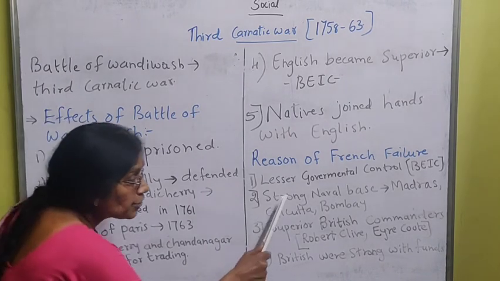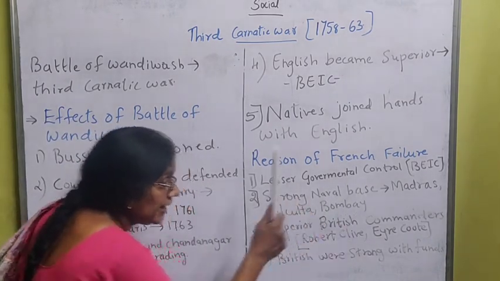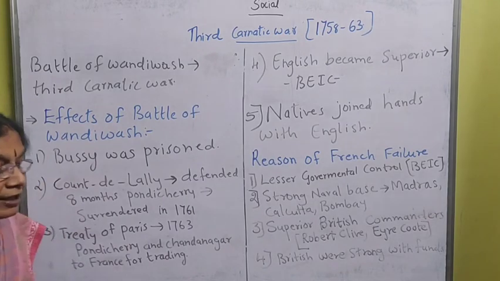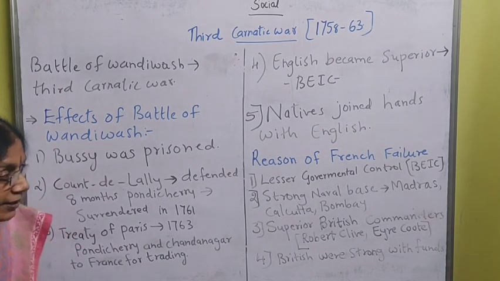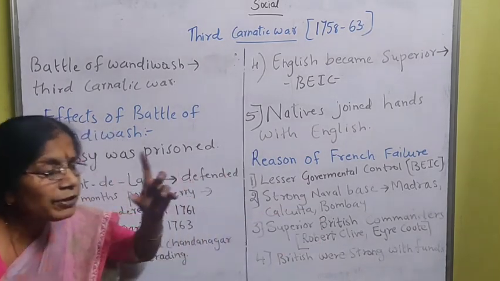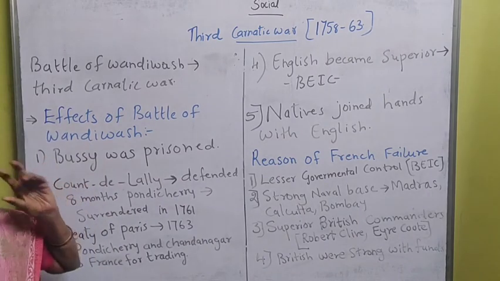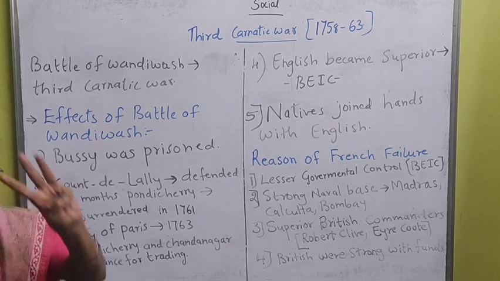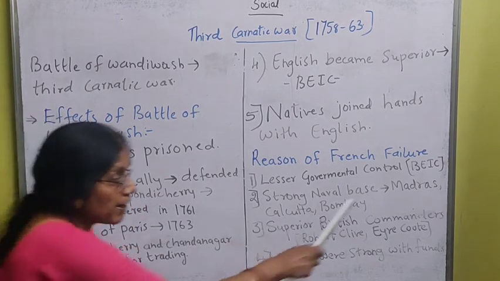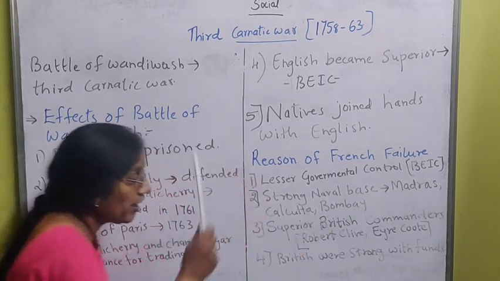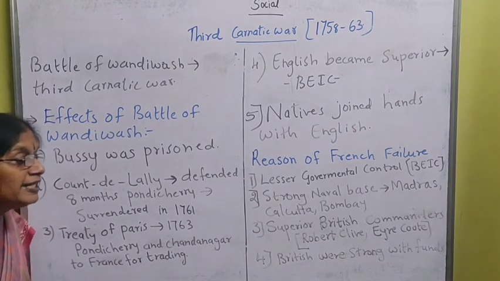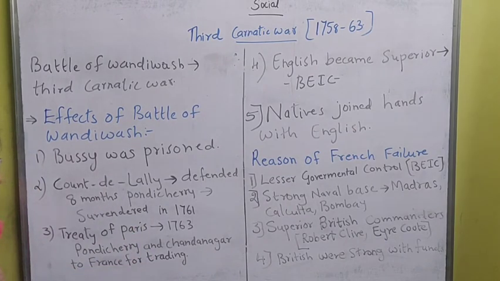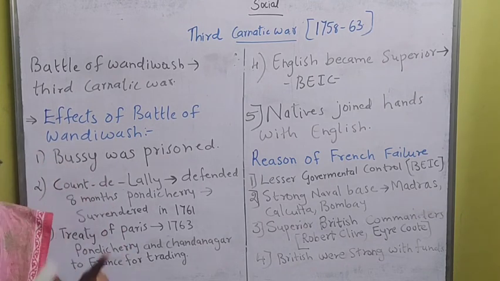The second thing is a strong naval base. At that time the battle was to take place at sea only. So the naval base should be very strong to fight, and the Britishers had a very strong naval base. They had 3 main naval bases: Madras, Calcutta and Bombay. In that also the French could not compete, because the French had only 1 naval base, at Pondicherry.